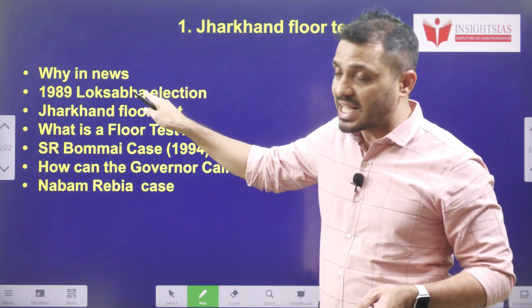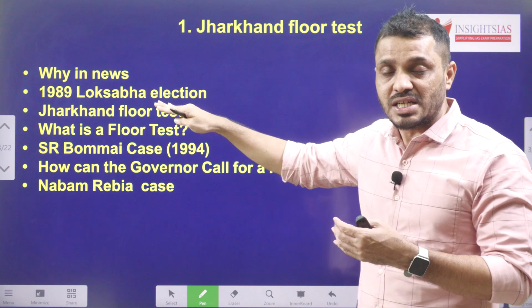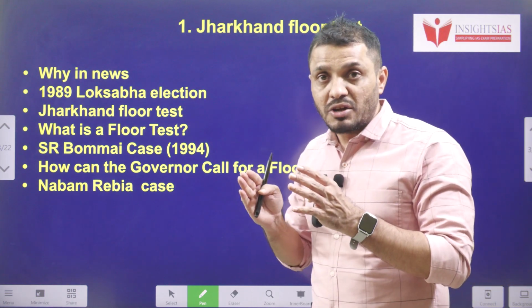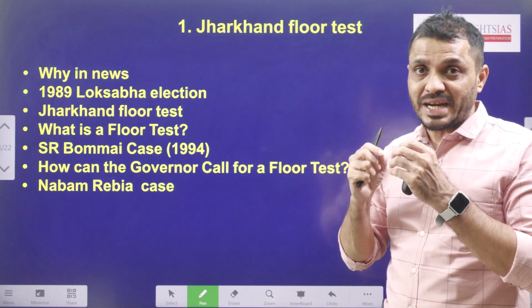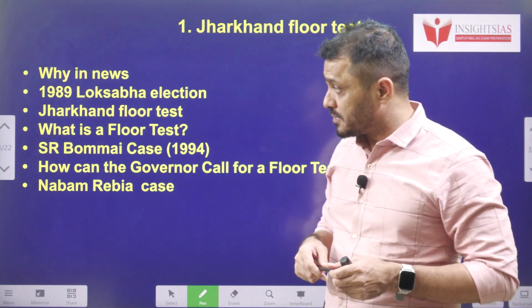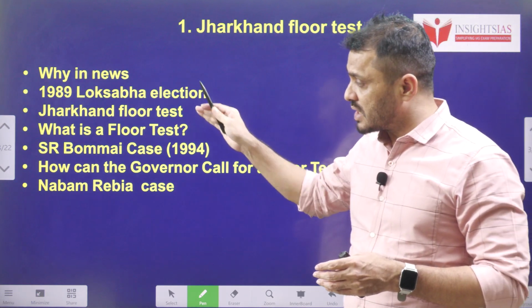I'll give this result to explain the floor test, because in this particular result, no party got more than 50% of the seats. So what will happen if no party gets such a simple majority? Then the Jharkhand floor test, that means the context related to the Jharkhand floor test.